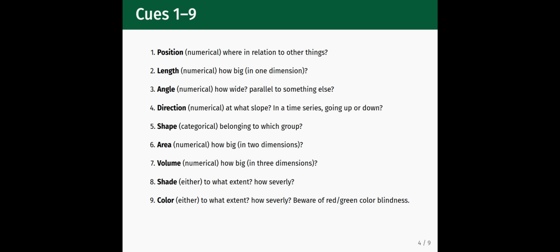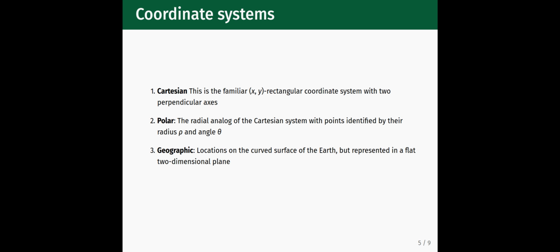Last is the color visual cue, which can also represent either numerical or categorical data and also can show to what extent or how severely a certain feature is present. Keep in mind that, when you are using color, you should be mindful of red-green color blindness. The second basic element of a data visualization is coordinate systems, of which there are 3 types.